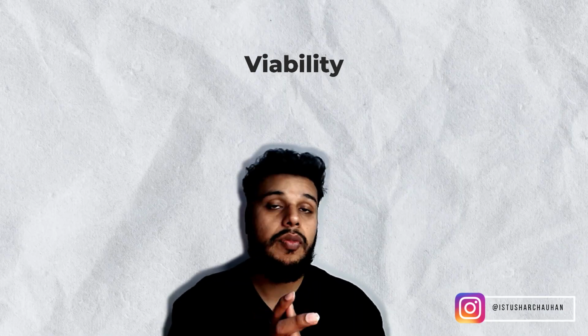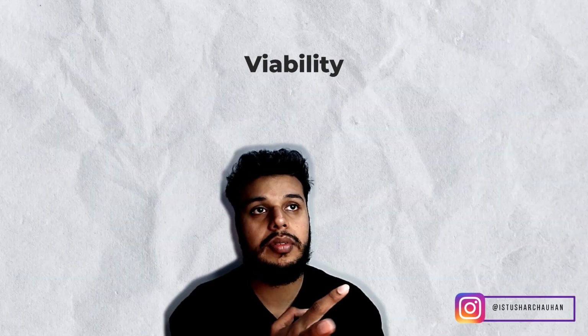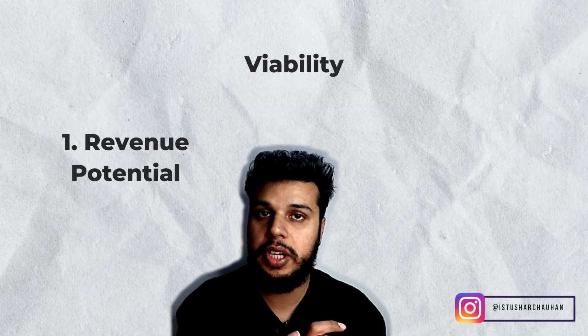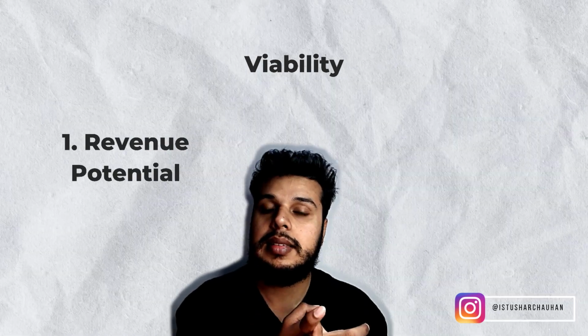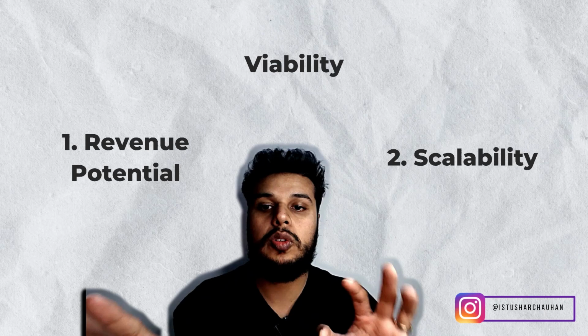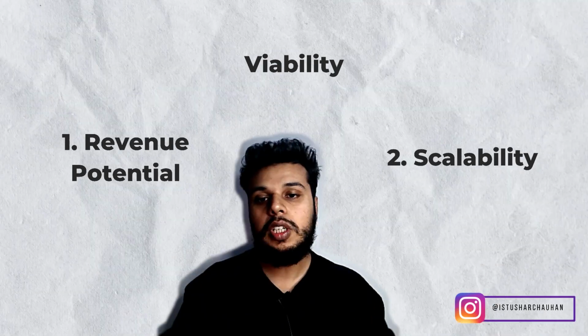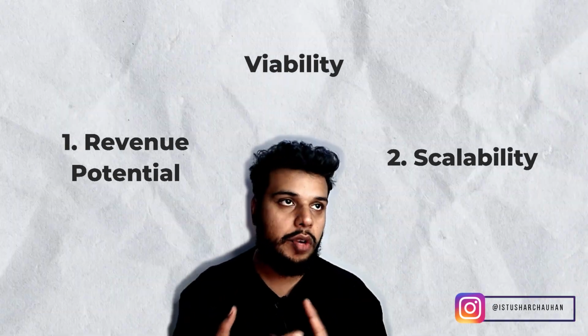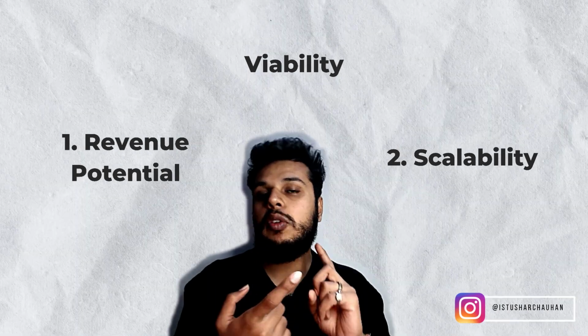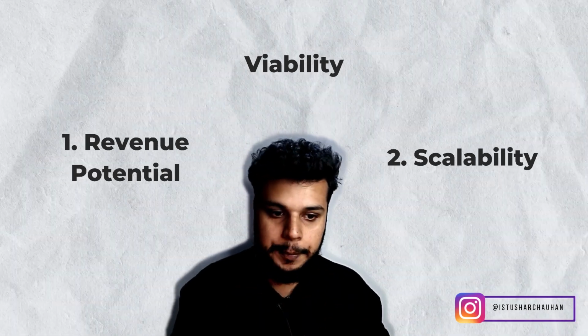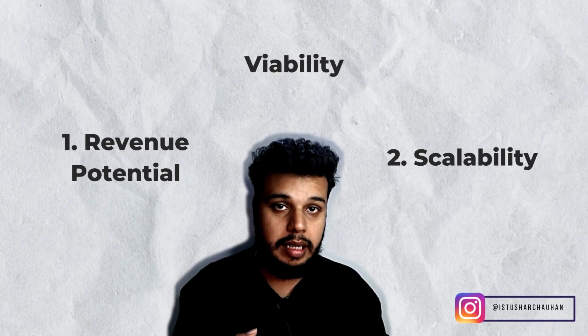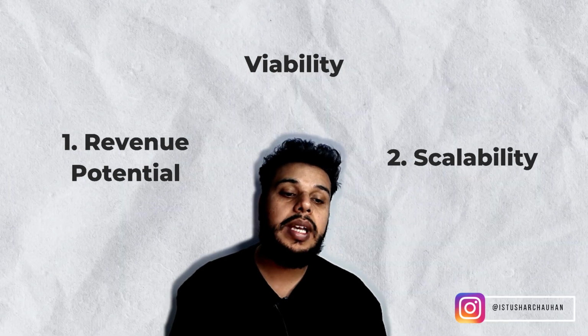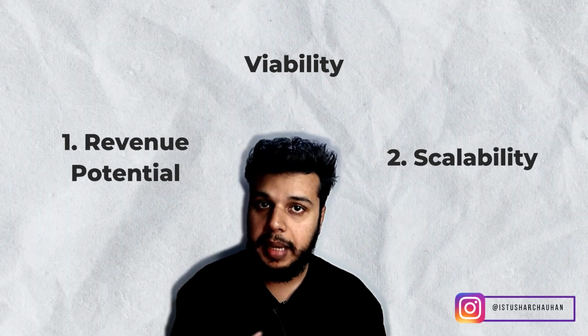So in terms of viability, we are going to be talking about two things. Number one is revenue potential, and the second part is scalability. Both of them carry 5 points. So guys, when it comes to revenue potential, what we are going to do is Google that particular product on the internet. For the first link that comes up on Google, we are going to calculate the traffic for that particular page.